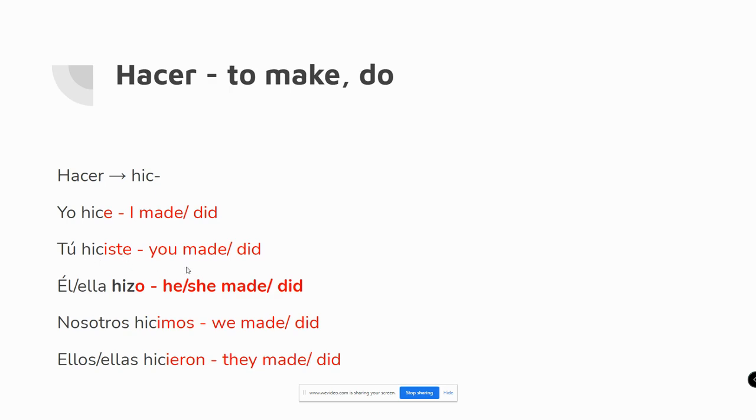Tú hiciste, you made or you did. Ella hizo with a Z. The reason is if you keep the C here, it would be hico, which means hiccup. So we have to change the C to a Z here, and it maintains the pronunciation of this sound throughout the conjugations. Nosotros hicimos, we made or we did, and ellos hicieron, they made or they did.